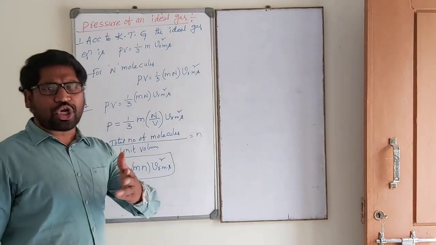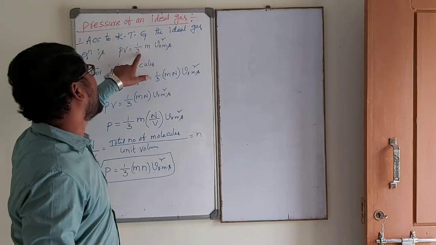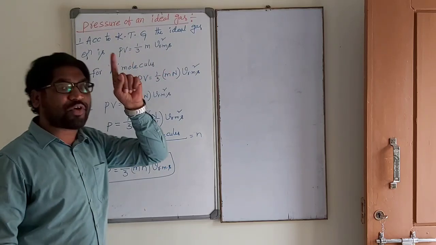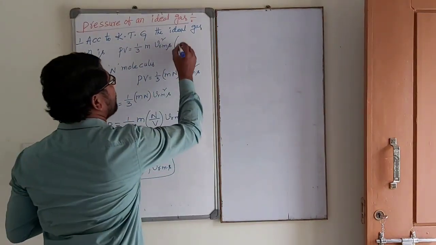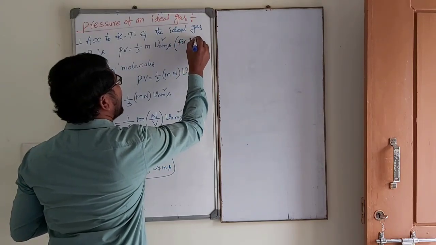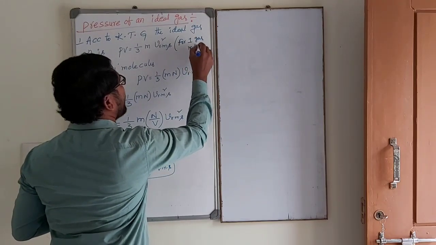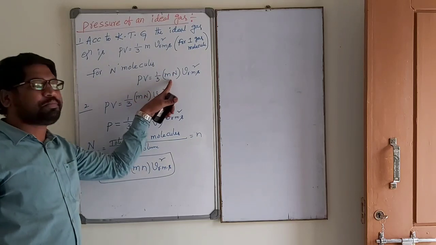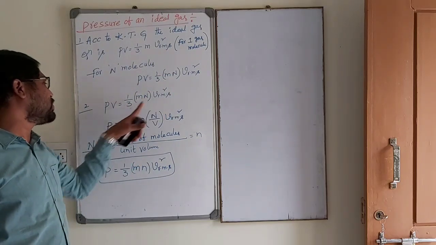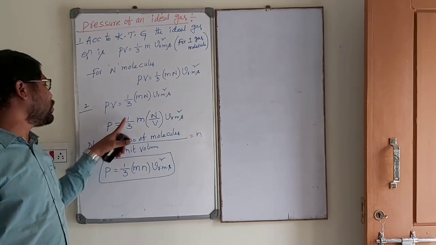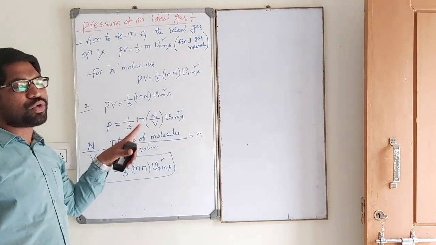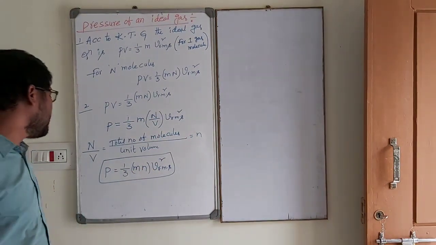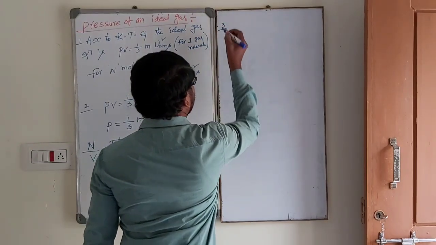See carefully, there is no confusion. This is according to kinetic theory of gases, the ideal gas equation. PV is equal to 1 by 3 m VRMS square for one gas molecule. For N molecules, the m is replaced by m N. Next, PV is equal to 1 by 3 m N VRMS square. This V is transposed: P is equal to 1 by 3 m N by V into VRMS square. Total number of molecules per unit volume, capital N by V, is equal to small n. P is equal to 1 by 3 m n VRMS square. Next, we go for the third one. Next one, application. See carefully.